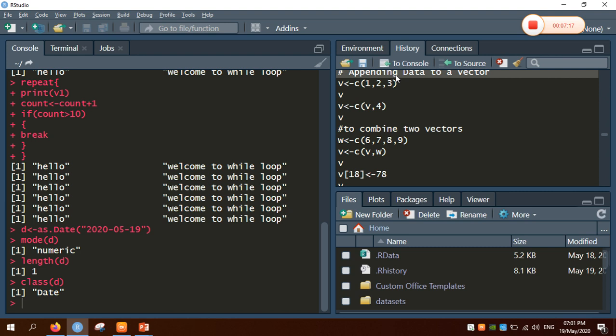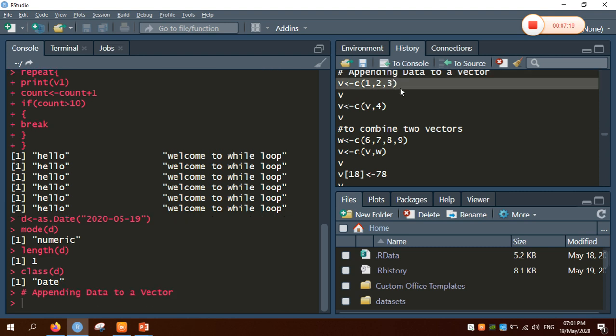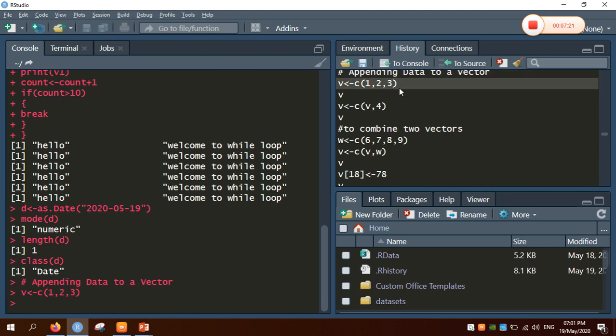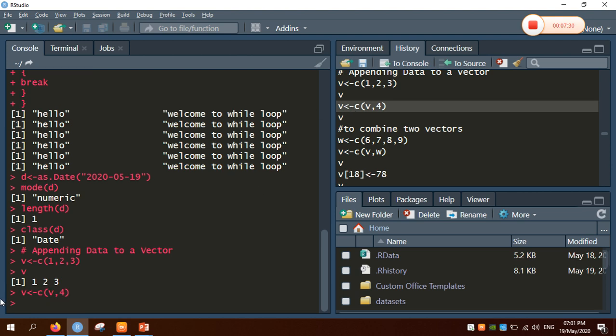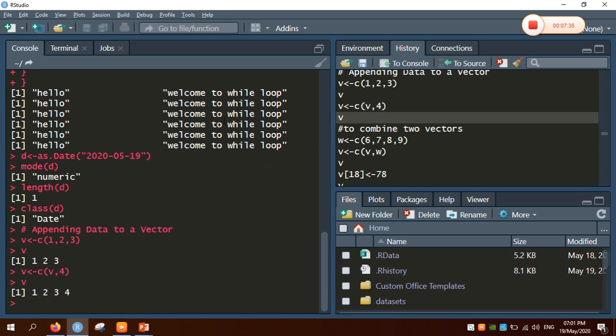I have created a numerical vector v and I print the value. Now, in order to add the data 4 to the vector, v is equal to c of v, 4. Now print v, and you get the values 1, 2, 3 and 4. In this way we can append data to a vector.